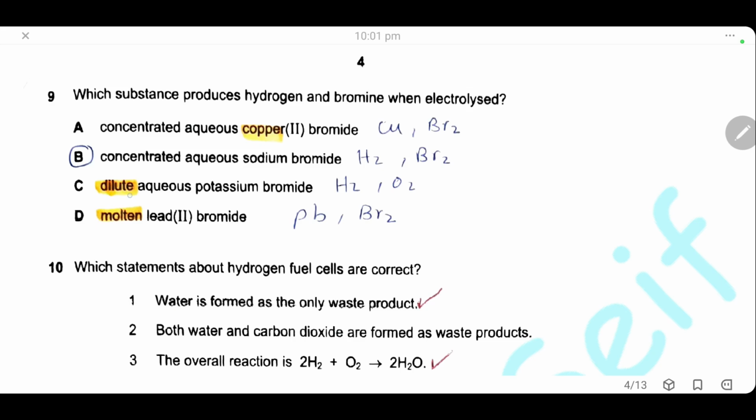C is wrong because it is dilute potassium bromide, so oxygen will be produced at the positive electrode instead of bromine because the solution is dilute. And of course D is wrong because we have molten lead bromide, so there is no hydrogen. Lead will be produced at the negative electrode.